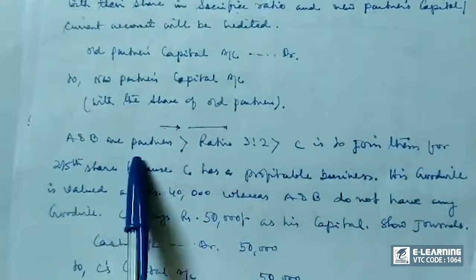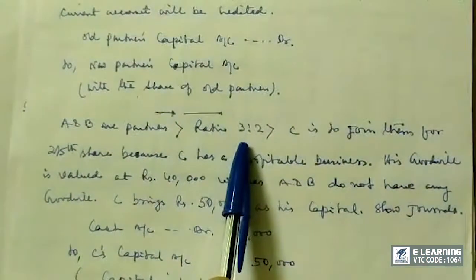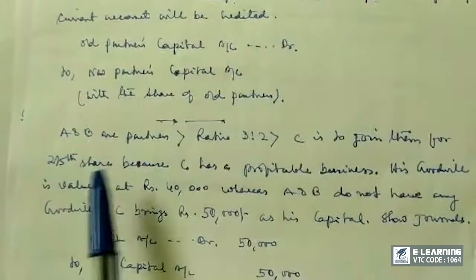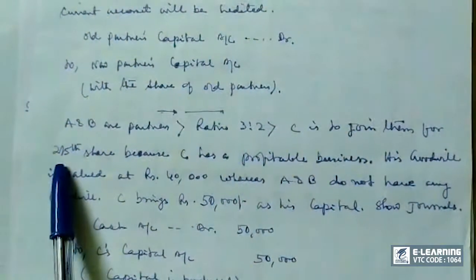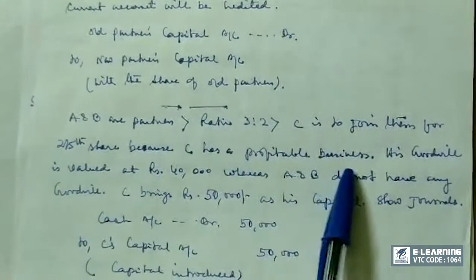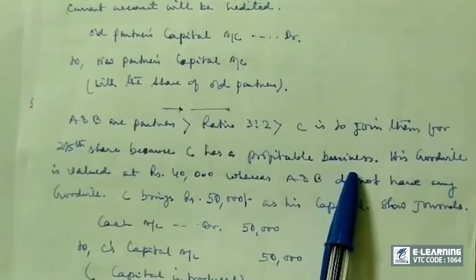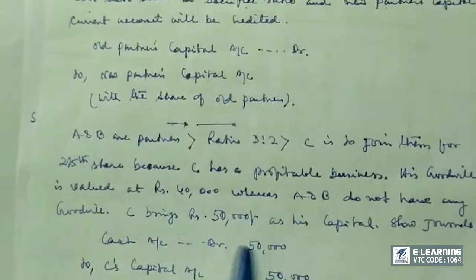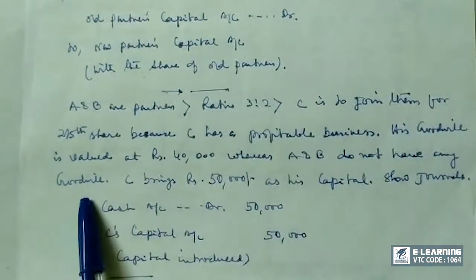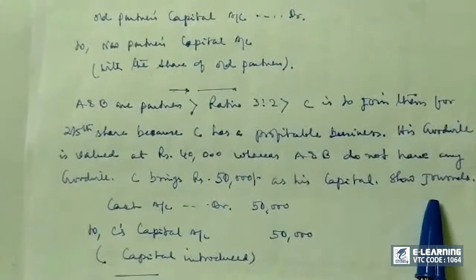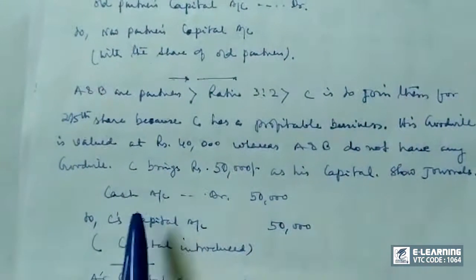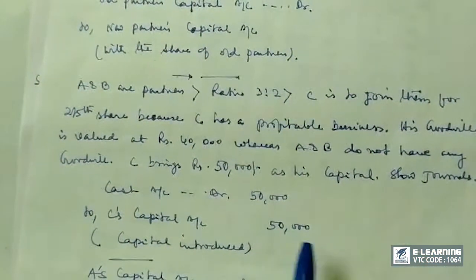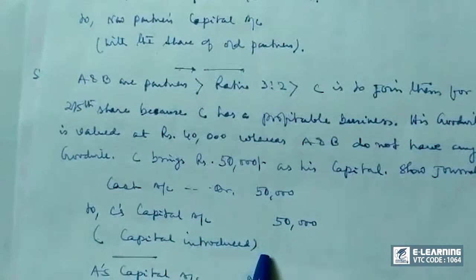Now C is the new partner who comes for 2/5 share of profit because he already runs a profitable business, and his goodwill is valued at rupees 40,000. But in this firm, A and B do not have any goodwill. C brings 50,000 as his capital. So the journal: cash account debit 50,000 to C's capital account 50,000. This is the capital part, capital introduced in business. It's very easy.